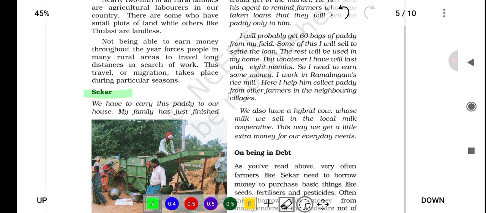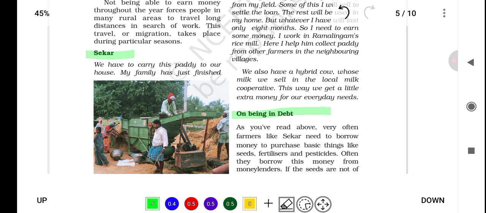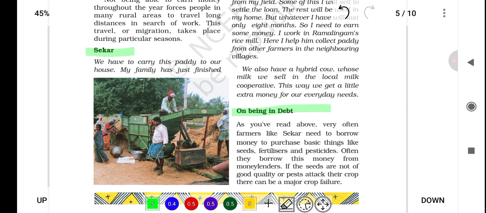Okay, so here the heading is Shekhar on being in debt. So you can see here people doing non-farm activities also. In Tulasi's story, poor rural families spend time collecting firewood, water and grazing cattle for their household despite not earning money. Nearly 2/5 of rural families are agricultural laborers, often traveling long distances for work. Farmers like Shekhar work in rice mills and sell milk to earn extra money. They often borrow money to purchase essentials, which can lead to crop failures also.